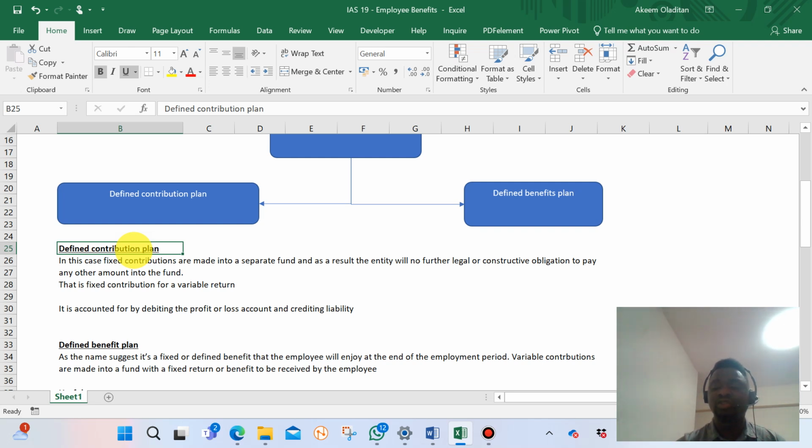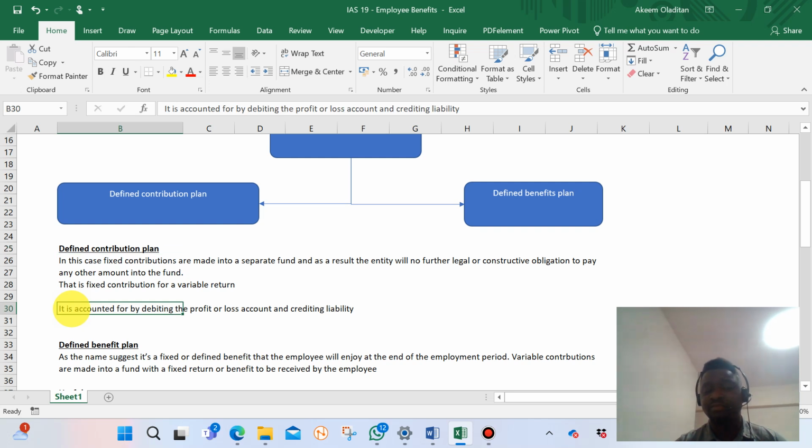But the return on that contribution, I mean the fund, if anything is affected by inflation or maybe market forces or anything, the organization is not under obligation to make further payment. So the return could be variable. That is what I'm trying to say here.